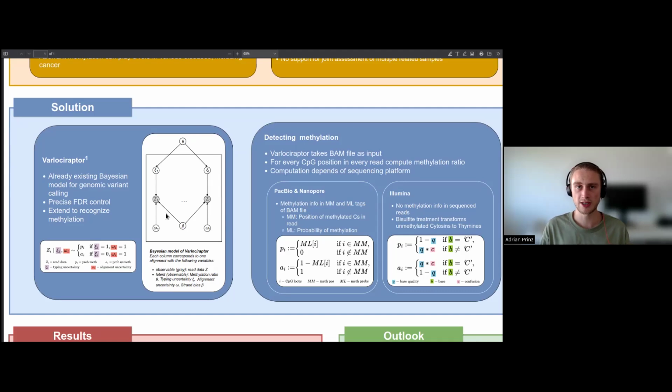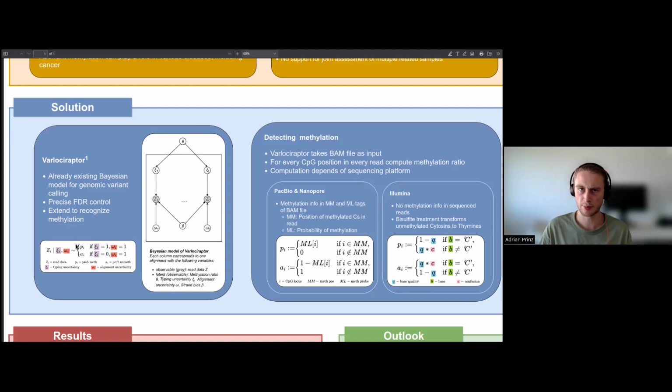To compute this probability, we need two more probabilities for each read. For every read, we look at the position of the CpG, and then we compute first the probability that the read is really methylated on this position, and we compute the probability that there is no methylation.